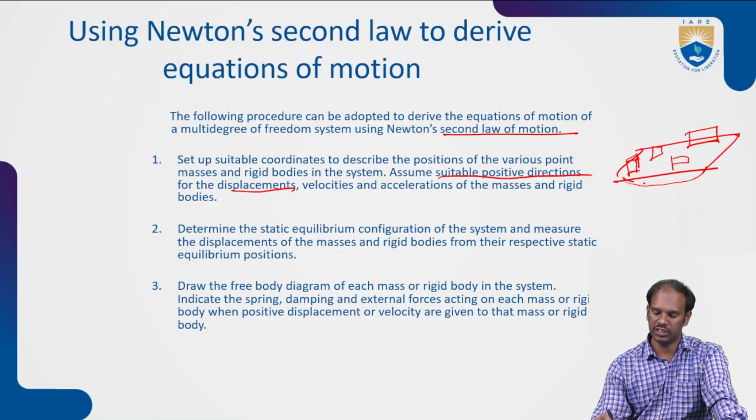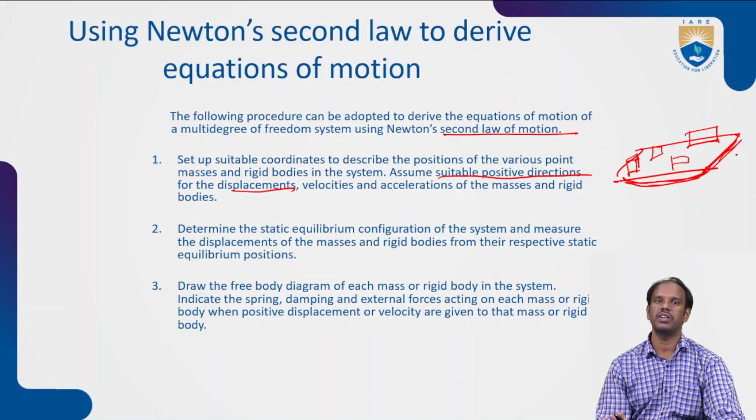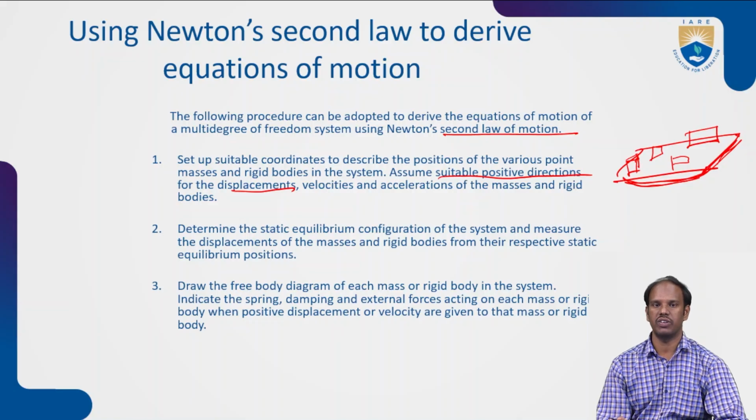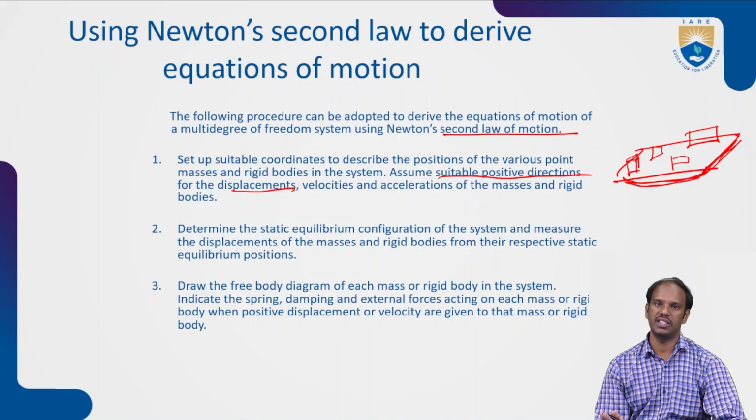It will be concentrated on this floor like this. Displacement should not be in the opposite direction. Displacement must be taken in the positive direction only.